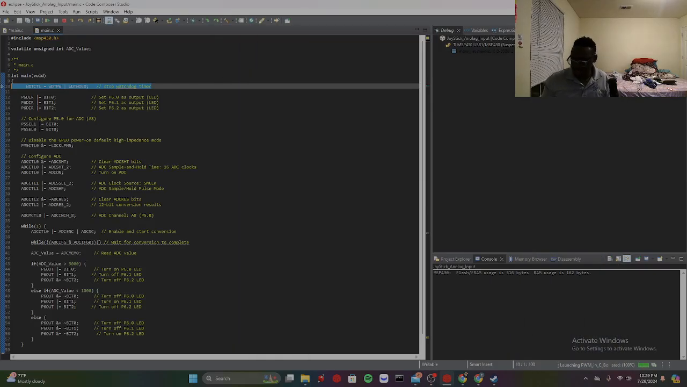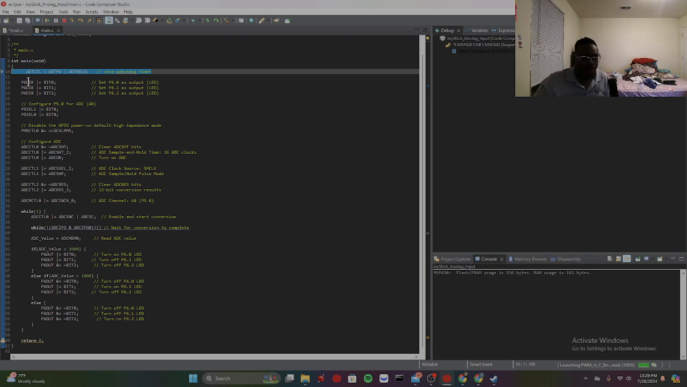Hello. This is the assignment: analog input with the joystick. This is the first code. Set our LEDs. We configure ADC out.